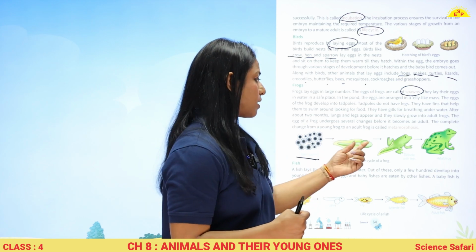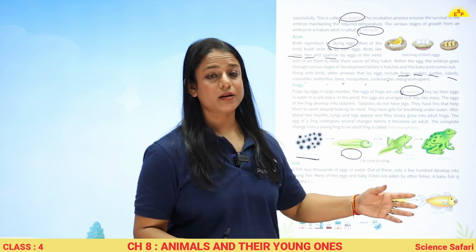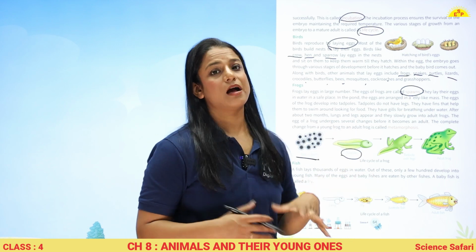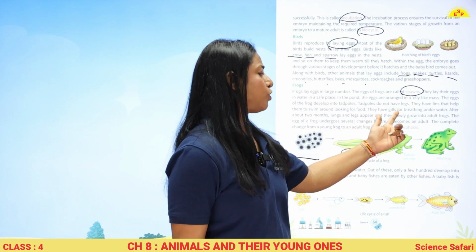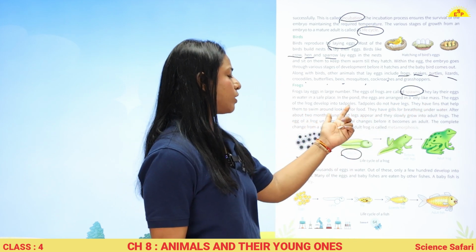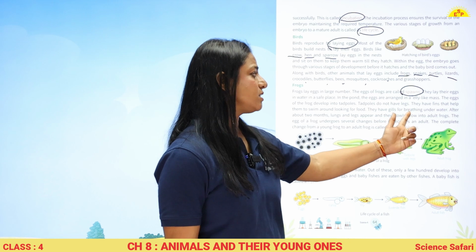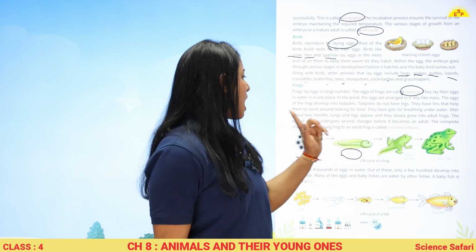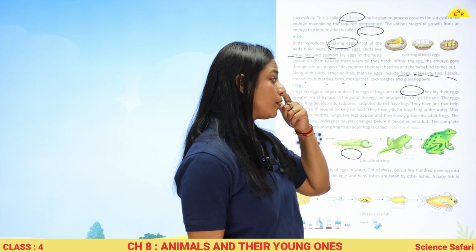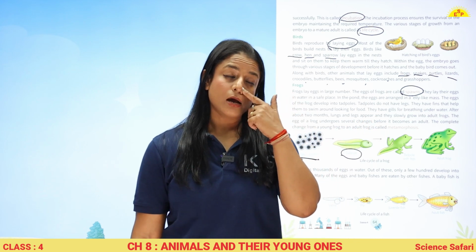Slowly the lungs are developed and the feet and the legs of the frog come out. Tadpoles do not have legs, they have fins that help them to swim around looking for food. They have gills for breathing underwater. After about 2 months, lungs and legs appear and they slowly grow into adult frog.